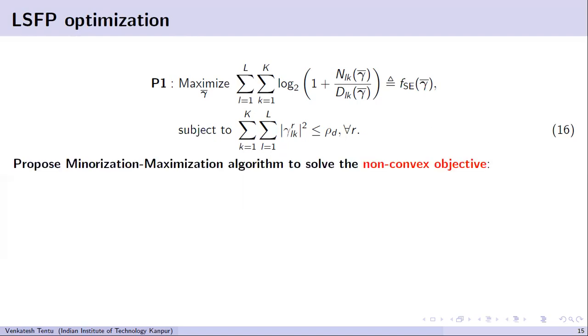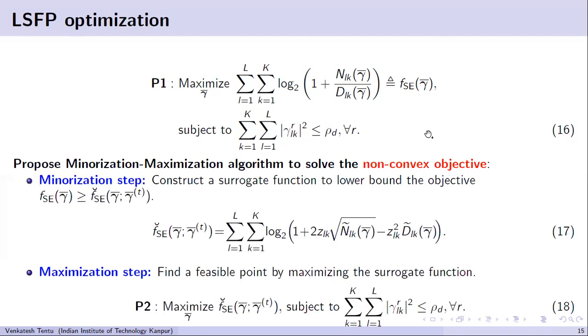So for that, we are proposing a minorization and maximization algorithm to solve this non-convex objective function. So first step is minorization step. In this step, we considered a surrogate function to lower bound the objective. We have used a surrogate function, not the original function, but a surrogate function which lower bounds.